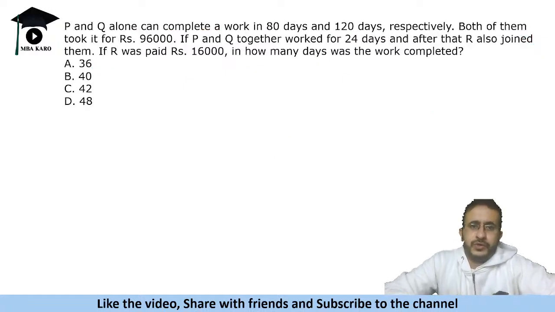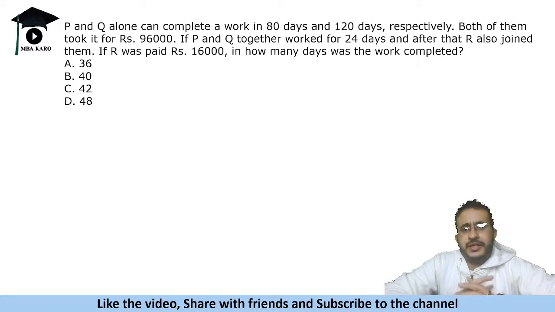P and Q alone can complete a work in 80 days and 120 days respectively. Both of them took it for rupees 96,000. If P and Q together worked for 24 days and after that R also joined them. If R was paid rupees 16,000, in how many days was the work completed?